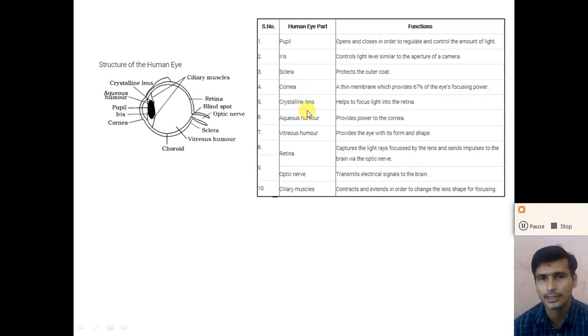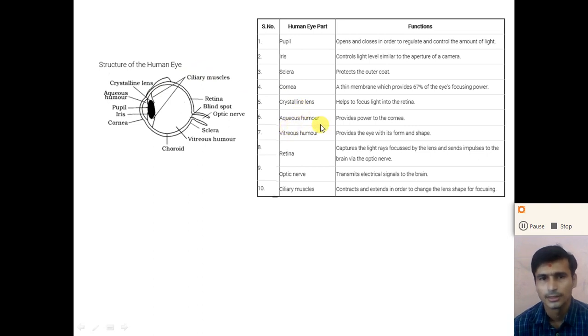Fifth one is the crystalline lens. What is the function of the crystalline lens? The crystalline lens helps us to focus the light onto the retina and helps us to produce the image on the retina. Which type of lens is used in our human eye? It is a convex lens. So a convex lens is used as the crystalline lens. It is a jelly-like transparent medium.